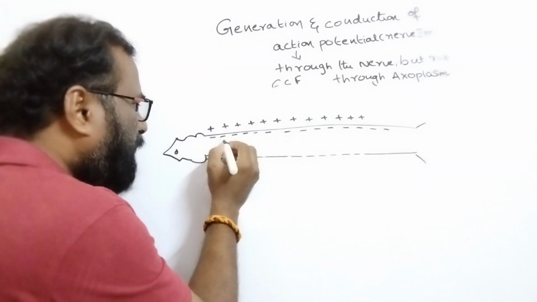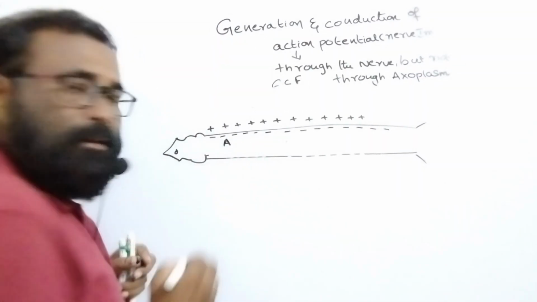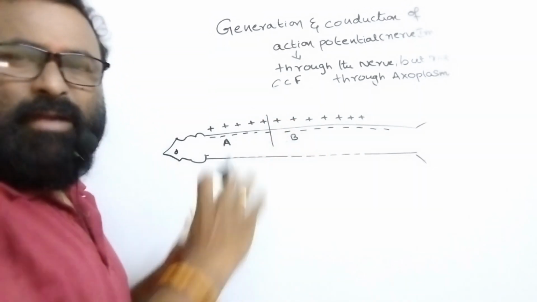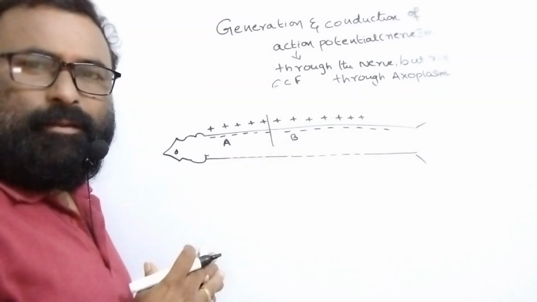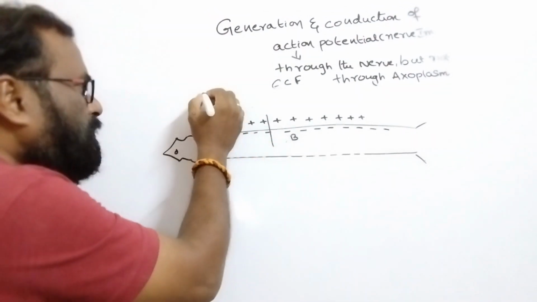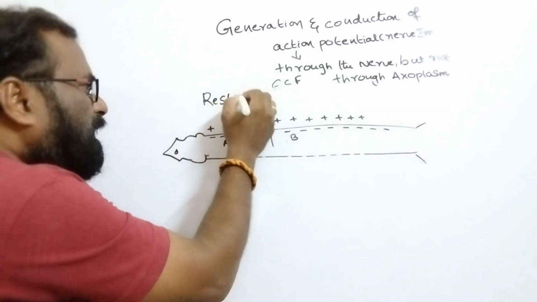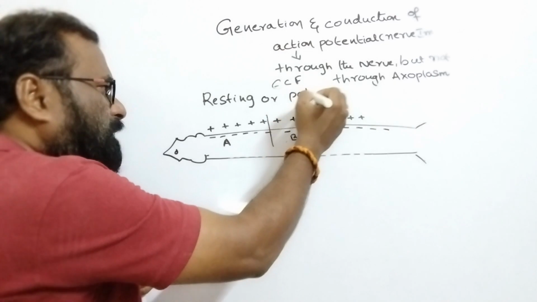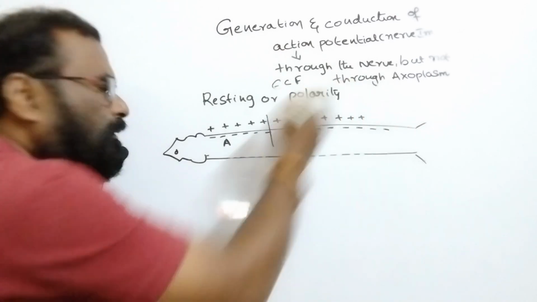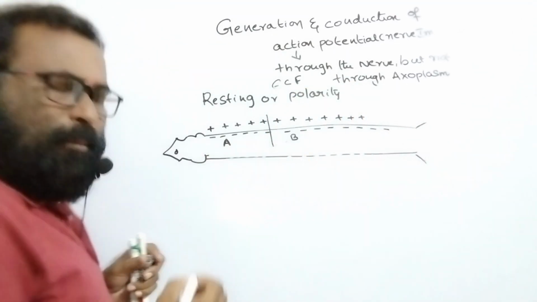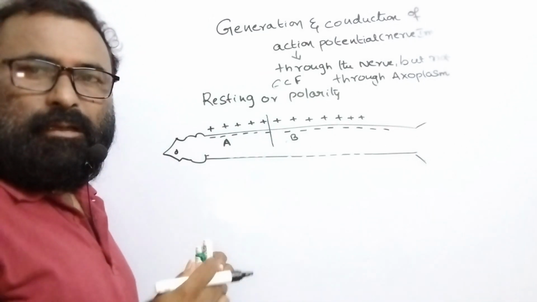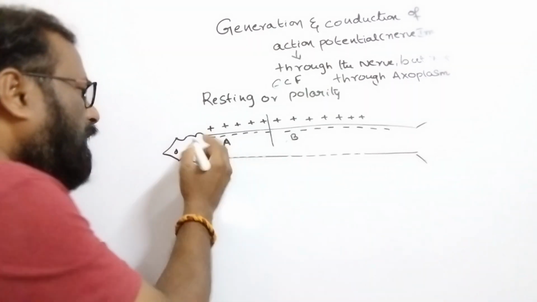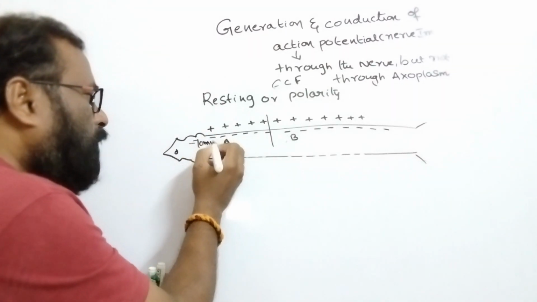This is site A, and this is site B. I divided it into site A and site B. Observe during the resting state, said to be the polarity state, sites A and B are the same. Inside is negative charge, outside is positive charge. Their value is minus 70 millivolts.